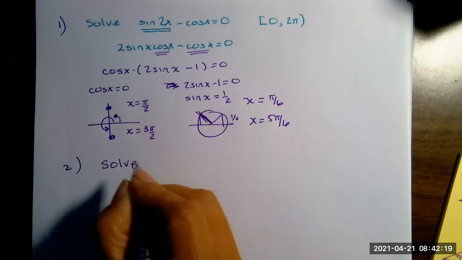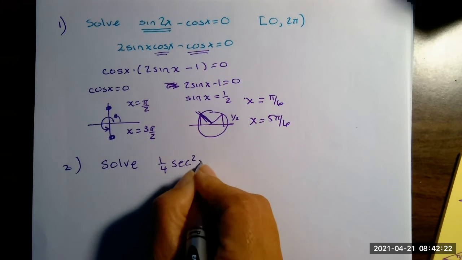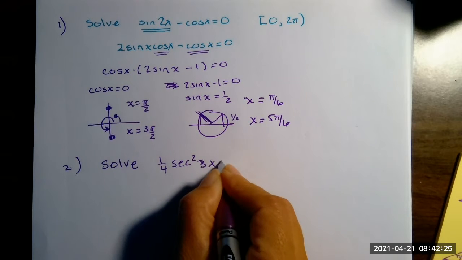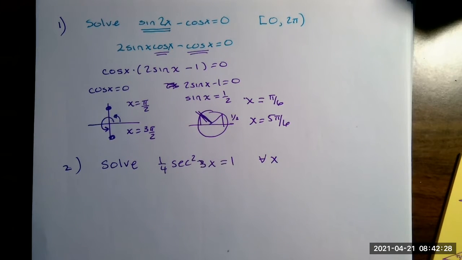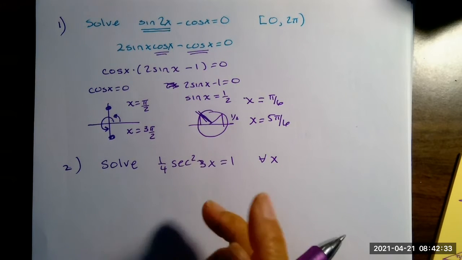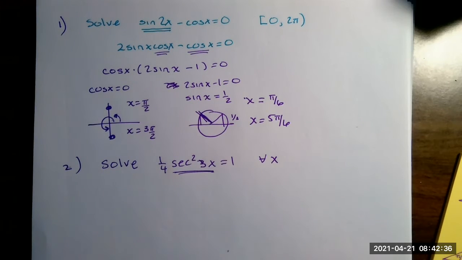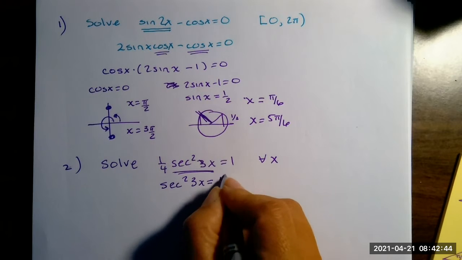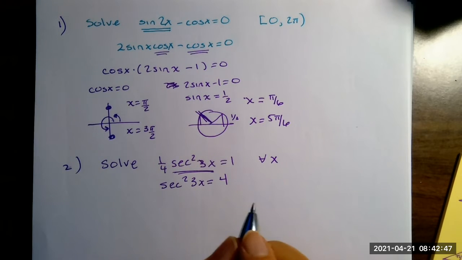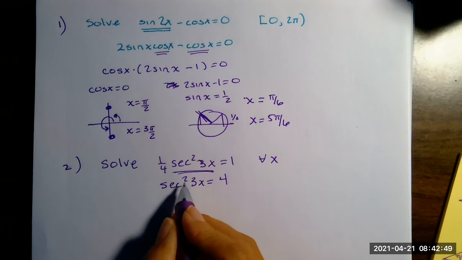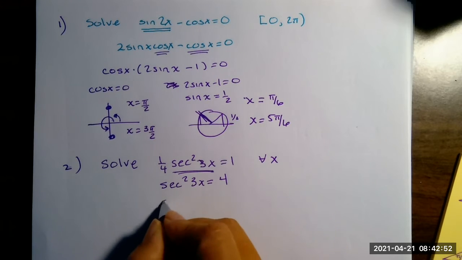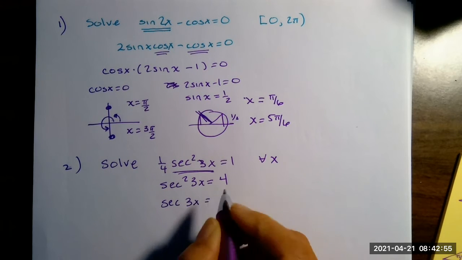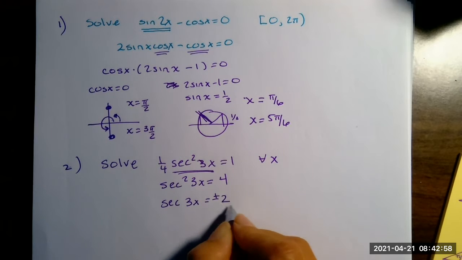All right, number 2. Again, let's solve. We'll do this for all x. All right, let's take a look. I have only one trig function here. That's good. Let's isolate it. So cross multiply, and multiply both sides by 4. We end up with that. Now this is squared, so to get rid of a squared, I'm going to square root both sides. The square root of 4 is just 2, so plus or minus 2.